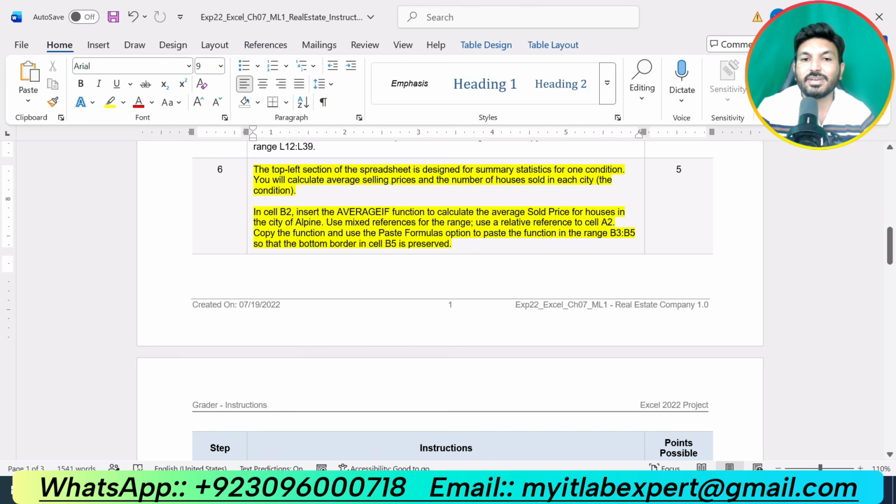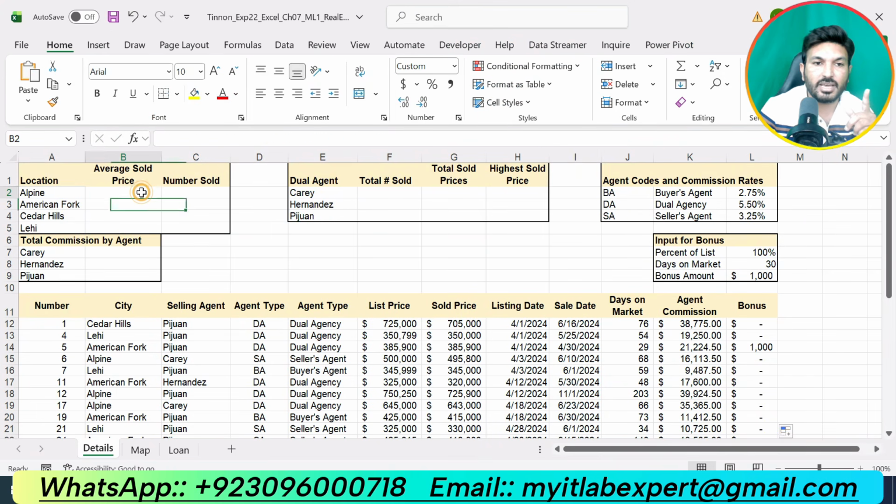In cell B2, insert the AVERAGEIF function to calculate the average sold price for houses in the city of Alpine. Use mixed cell references. For the range, use the relative reference to the cell A2, copy the function and use the paste formulas option to paste the function in the range B2, B3 up to B5 so that the bottom border is preserved. Now we are supposed to use the AVERAGEIF function in cell B2 here. Okay, so that we can calculate the average sold price for the Alpine city.